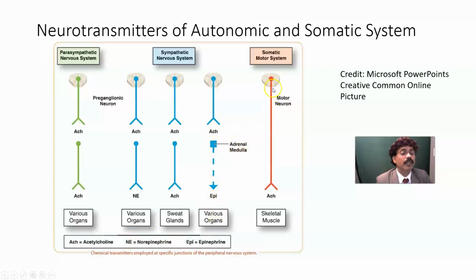This is the somatic nervous system. Here the motor neuron is here, and the cell body is here. We have no synapse here. We are not seeing preganglionic or postganglionic fibers. There will be release of acetylcholine to the skeletal muscle at the neuromuscular junction.